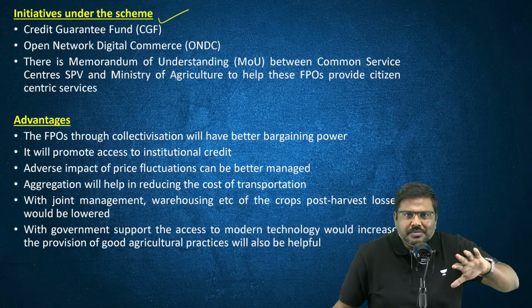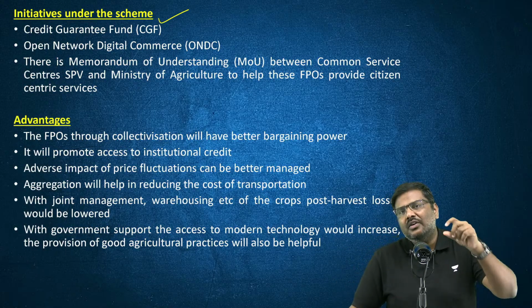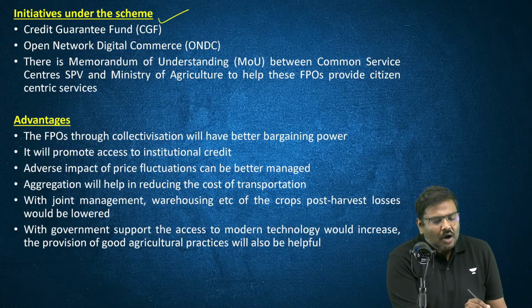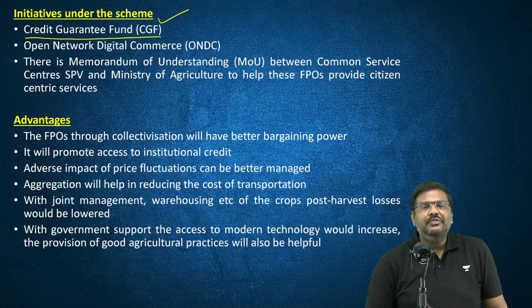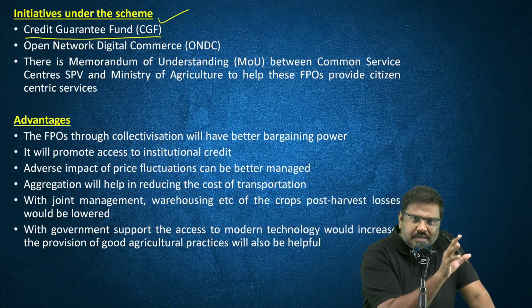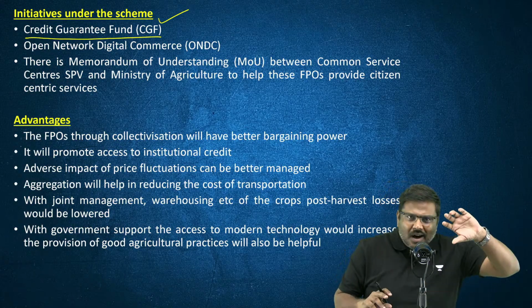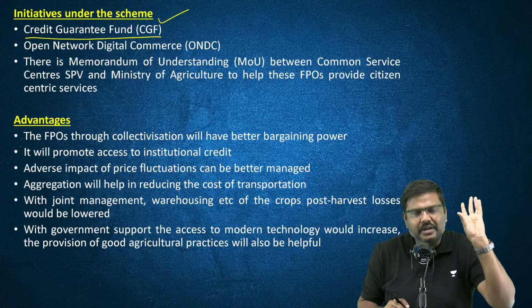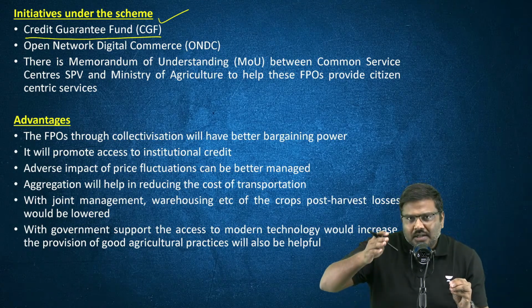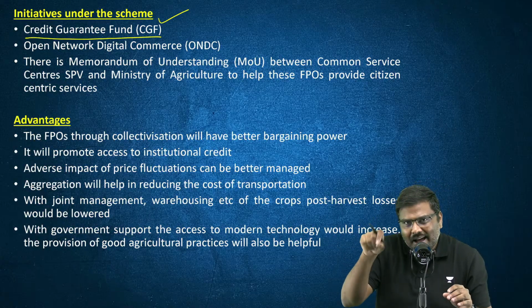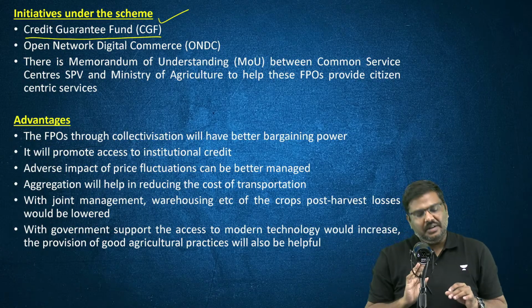What kind of reforms have been implemented? What kind of measures or steps have been taken by the government? The government has set up a credit guarantee fund. Do not memorize how much is the value, etc. The concept is simple. Just like the earlier credit fund, here also the Government of India set up a credit fund where, for certain loans given to the FPOs, if they do not return them, the guarantees are provided through the fund.